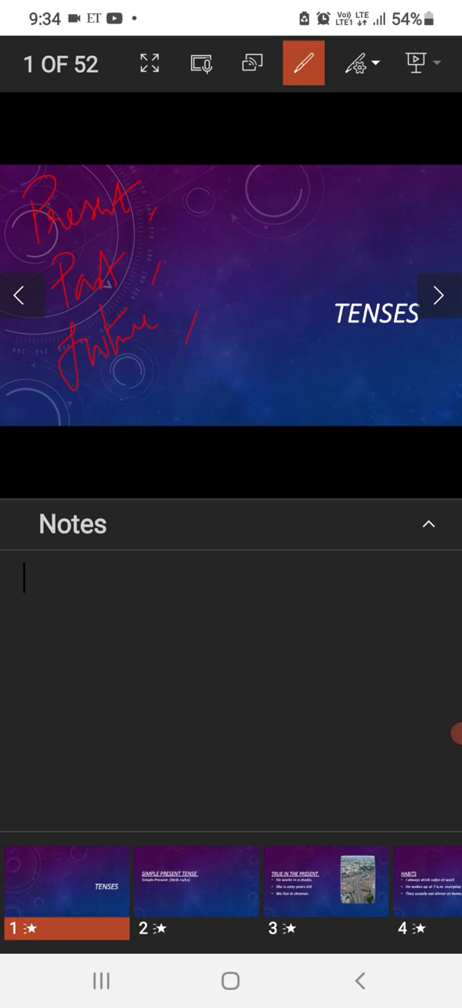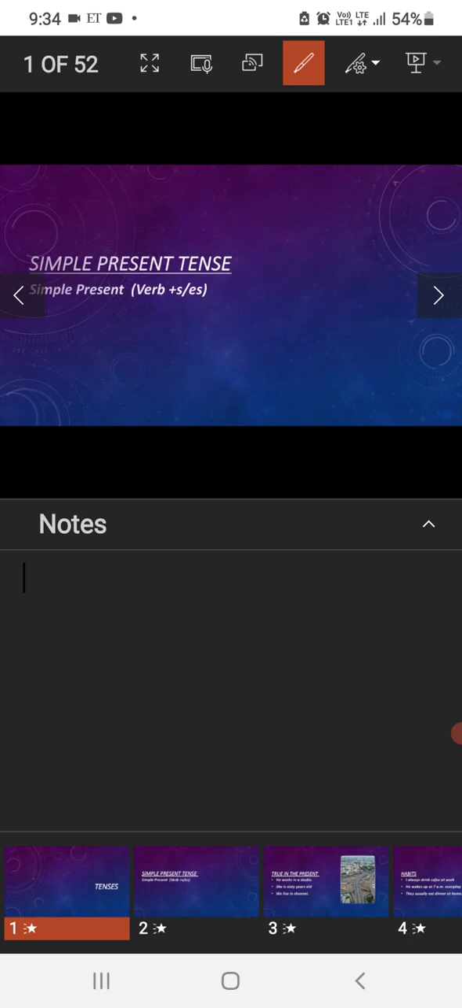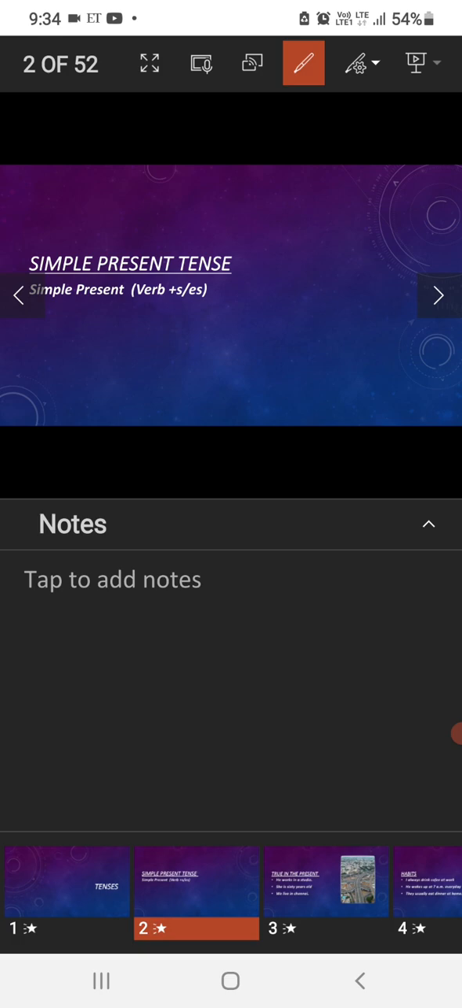So in this session we are going to deal with only the four categories in the present tense, so stay tuned. The very first thing is the simple present tense. The structure for simple present tense is: subject, say for example Manju, and along with the verb we have to add s or es. For example, Manju plays.